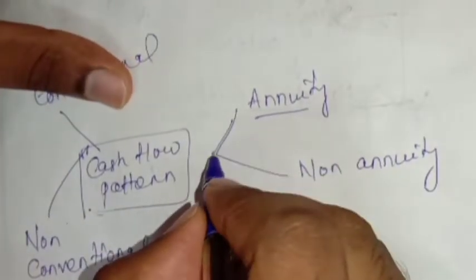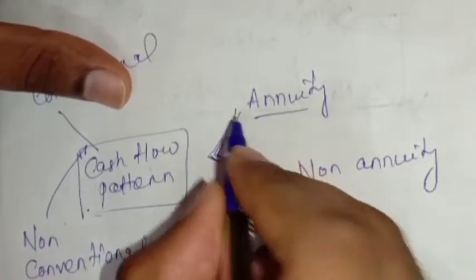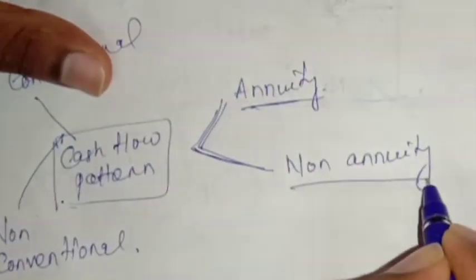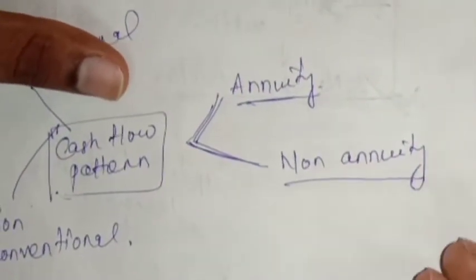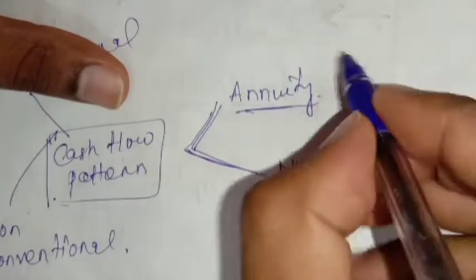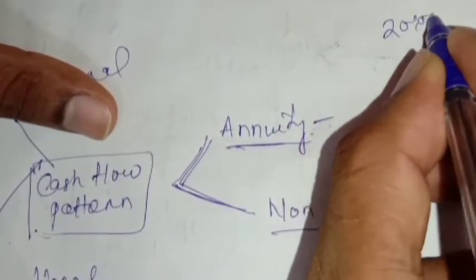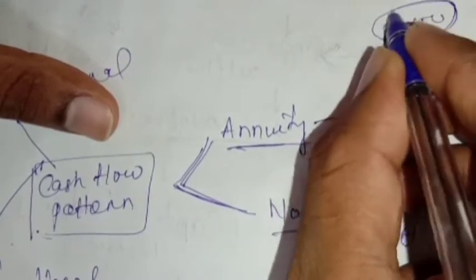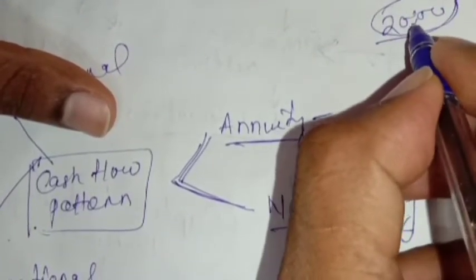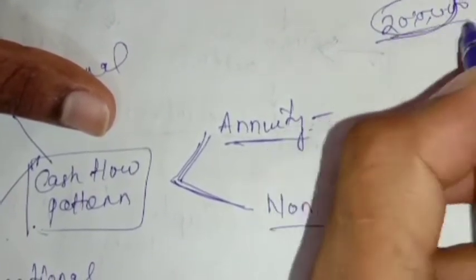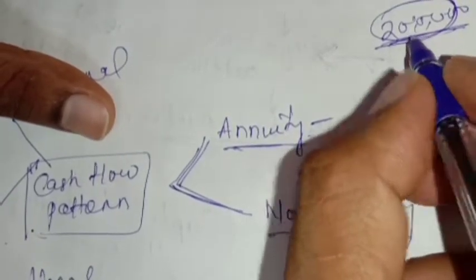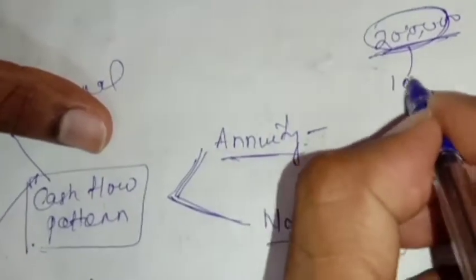So here, annuity and non-annuity are required in capital budgeting technique. A cash flow pattern is annuity when it is uniform in nature. Uniform means, suppose you are buying a machine where you are investing 2 lakhs, and every year this machine is giving you 1 lakh income.